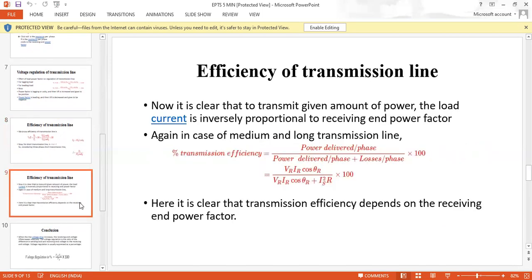Efficiency of transmission line. Now it is clear that to transmit a given amount of power, the load current is inversely proportional to the receiving end power factor.